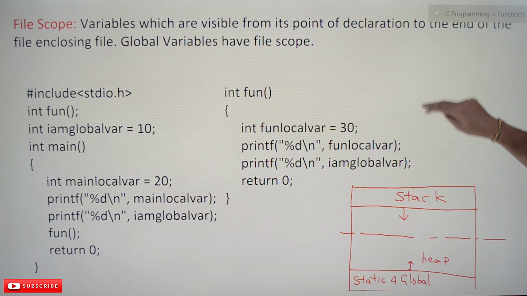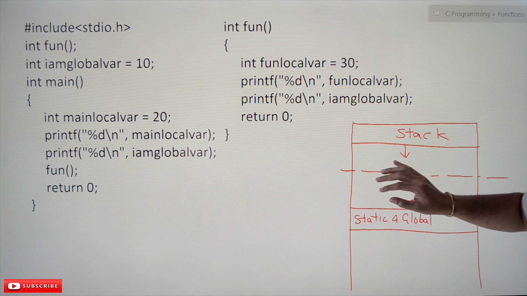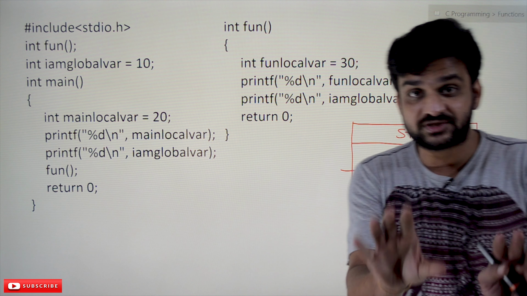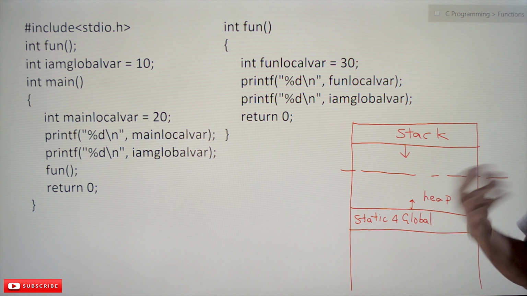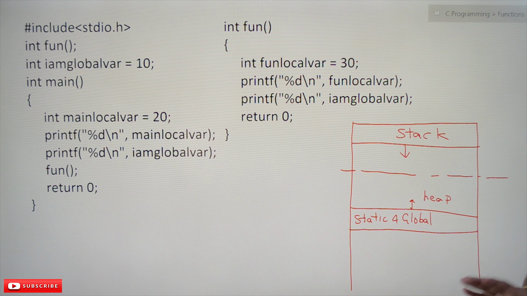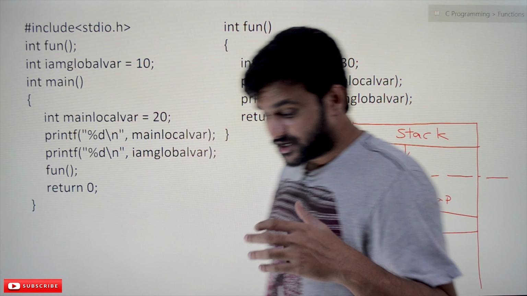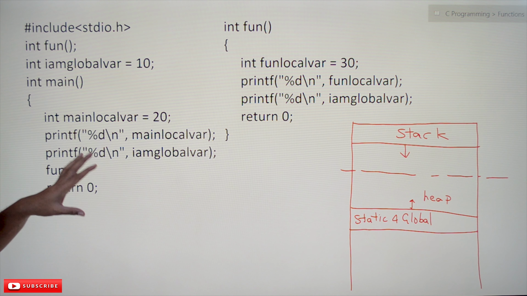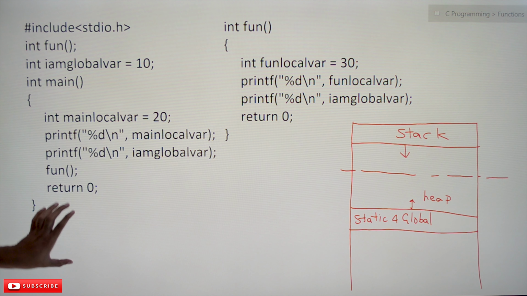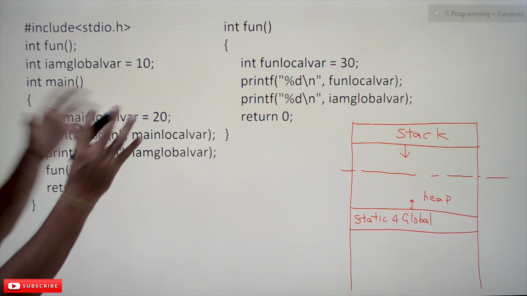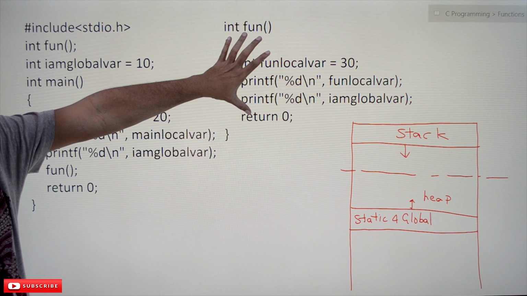Using this program and this diagram, which we have discussed in our previous videos, that's why I said please watch the videos on functions. Without understanding this concept, a clear understanding of the variables may not be possible. So this diagram is very important for this concept. Let's try to understand the concept by using this program. This is a function, fun is the function, and this function should be here, but for better visibility and for better teaching we have used this here.